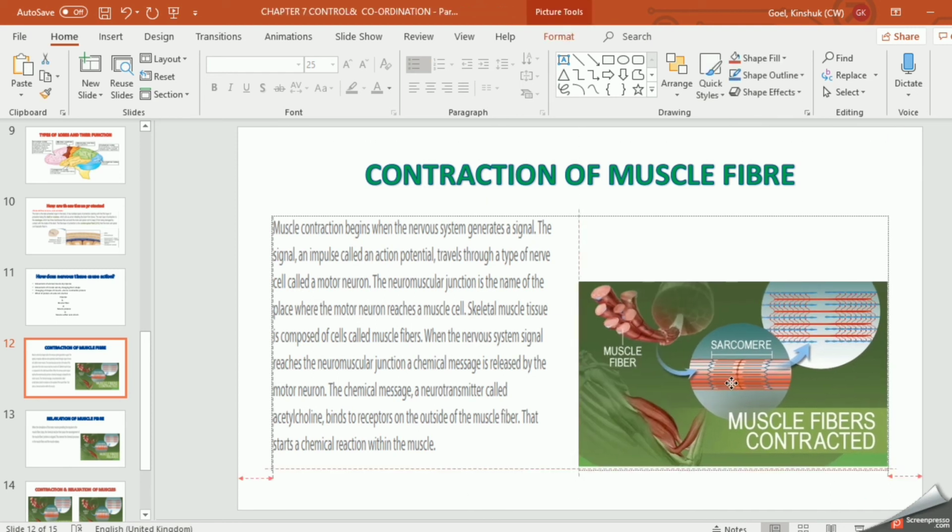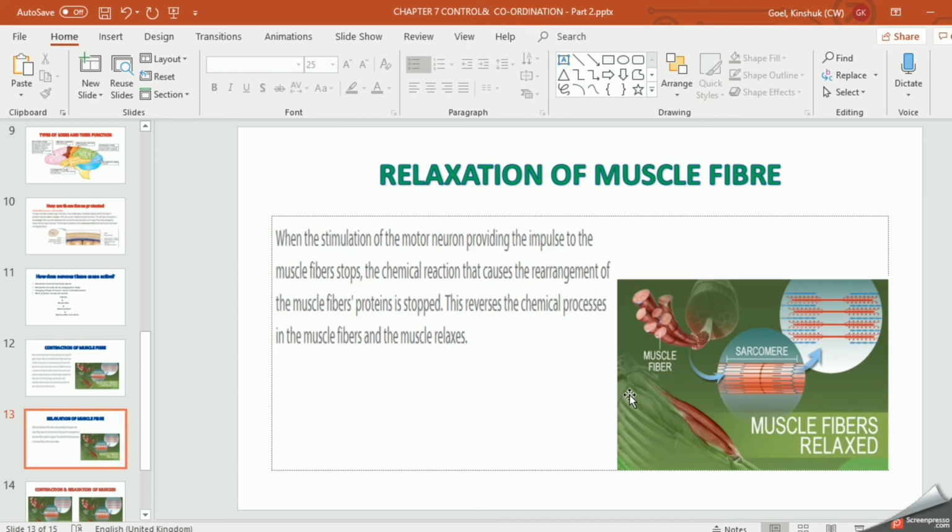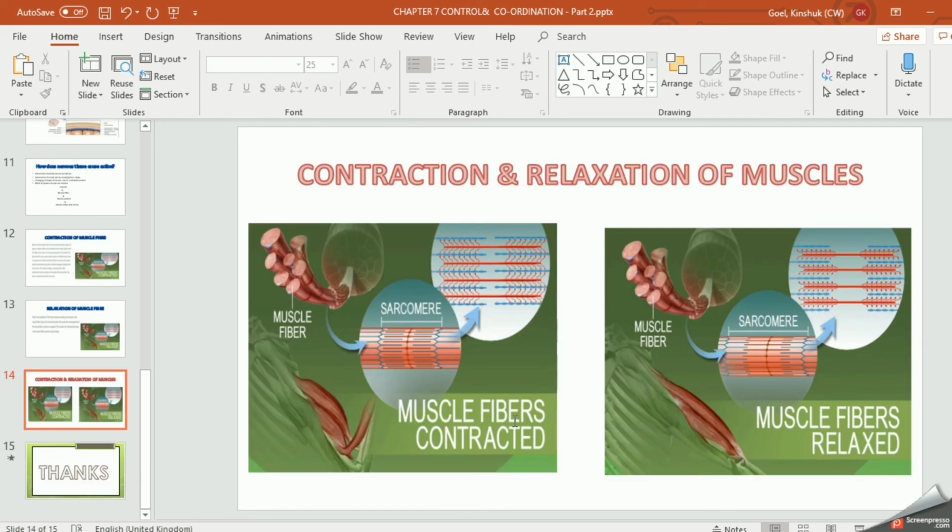Now when this message is over, what happened? When the action has taken place, now again this chemical message stops, right? So there again these muscles relax. So this is the relaxation of muscles. I will show you both the diagrams together.